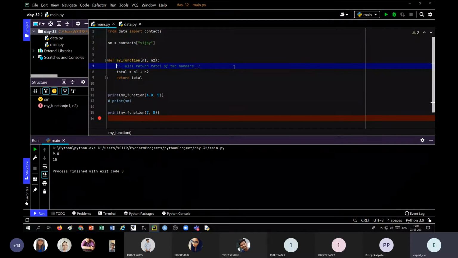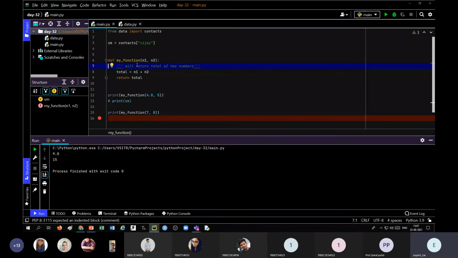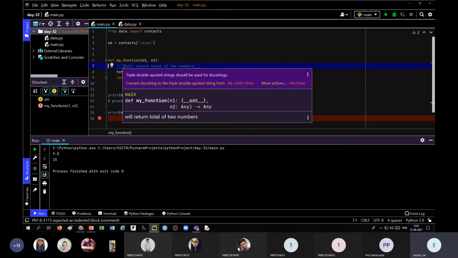If I don't write this, we will not find this docstring. You can simply find the number of parameters here, but you will not get what this function will do. If you want to display it whenever you define any function, we can define the docstring simply using the triple quotation.